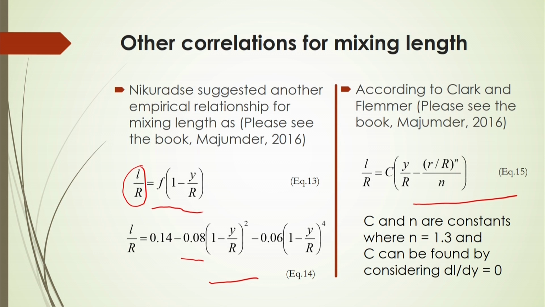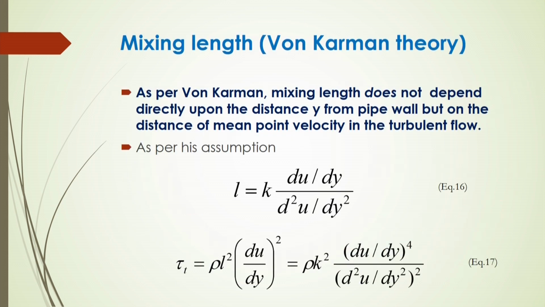So, if you know c and n, then you can easily calculate the mixing length by equation number 15. According to von Karman theory, the mixing length does not depend directly upon the distance y from the pipe wall, whereas Nikuradse and Prandtl suggested that it will be a function of y.